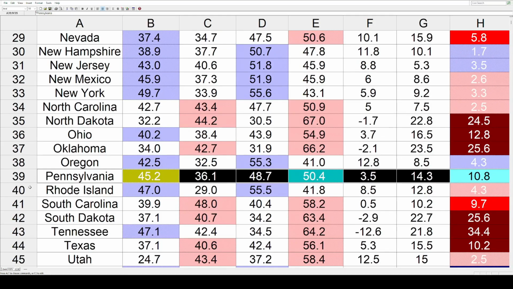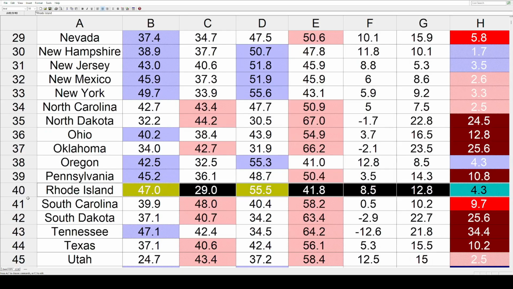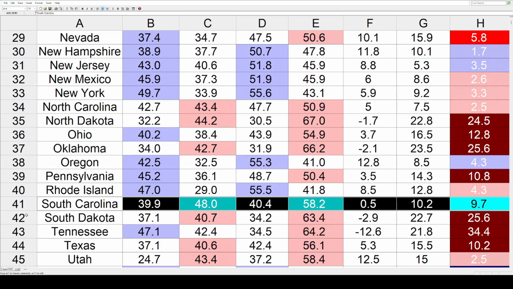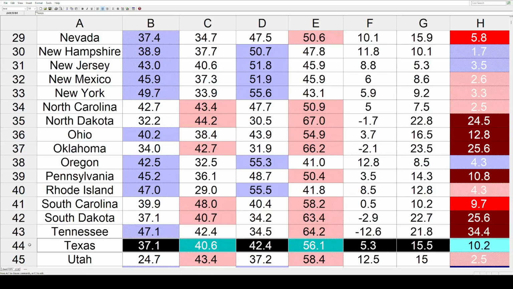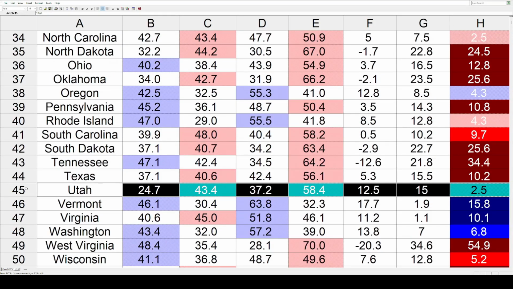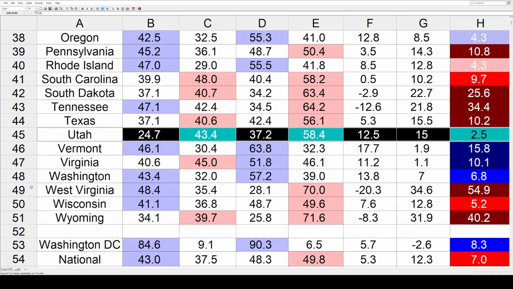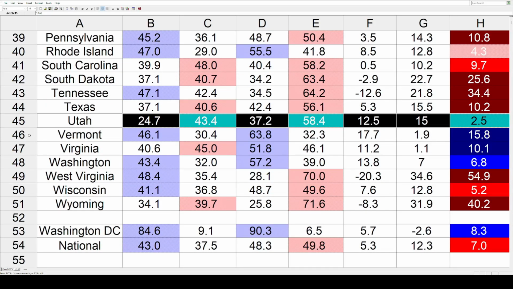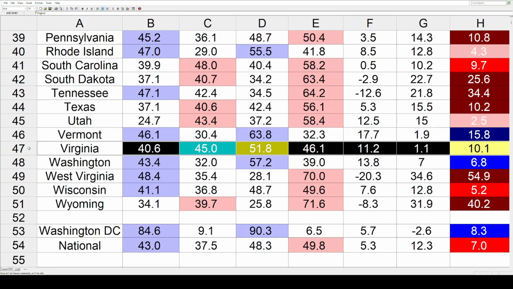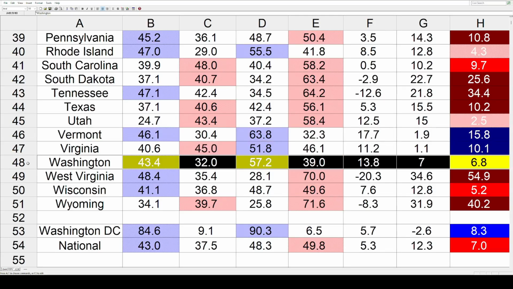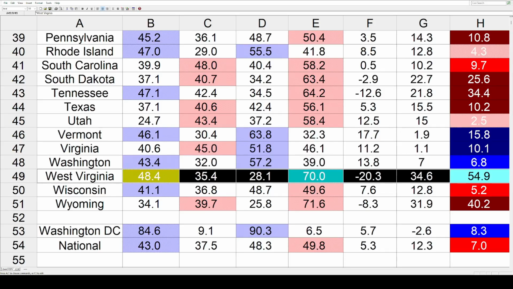We've got Pennsylvania 10.8%, Rhode Island 4.3%, South Carolina 9.7%, South Dakota 25.6%, Tennessee 34.4%, Texas 10.2%, and Utah was the other state where Ross Perot got in second place. There he finished ahead of Bill Clinton, and the state moved toward the Republicans by 2.5%. Vermont was the biggest blue shift out of all the states, and it shifted in that direction by 15.8%. Virginia also notably bluer at 10.1%. Washington still moderately bluer at 6.8%. Then we've got the biggest shift out of all the states. It's again going to be in West Virginia.